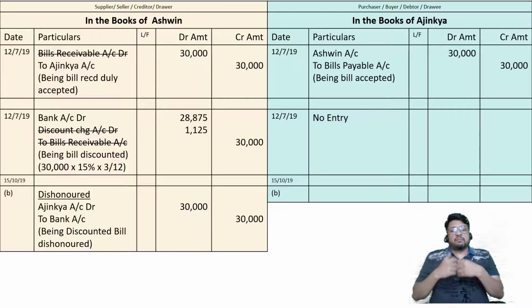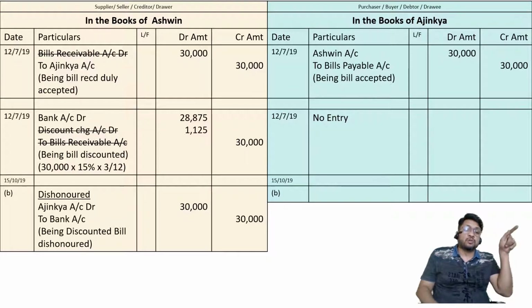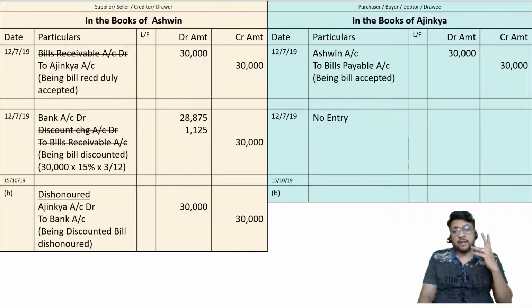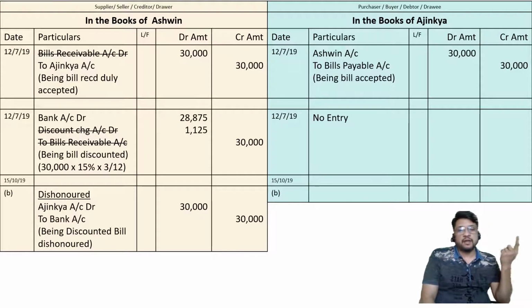Or our bank account has gone down, and the benefit of our bank account going down is enjoyed by Ajinkya. Today his bank account should have gone down, but it was not affected because he did not pay. That's why it will be considered as Ajinkya account debit to bank account. So two ways of explaining the logic and one way of explaining the technique. Okay, very good technique. BR cancel, discount को भूल जाओ, बाकी entry को उल्टा करो.